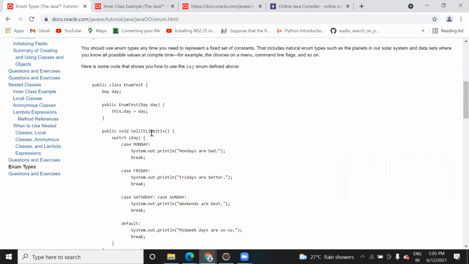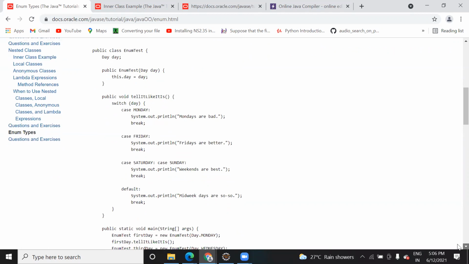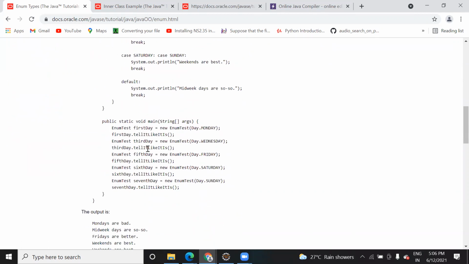After that we have created one more method. Inside that method there is a switch. So this day will be assigned a value in a sequence, right? If this day value is Monday and it matches with this case, then you will get this value. If it is Friday, Saturday, or like that. So this value will be assigned by default to them, and you are calling here day dot Monday. So for the enum data type you are calling Monday.